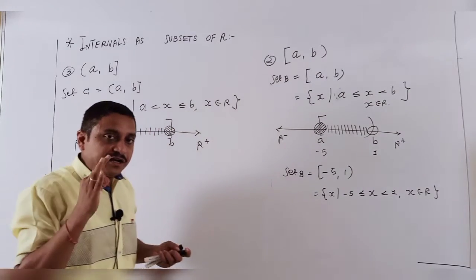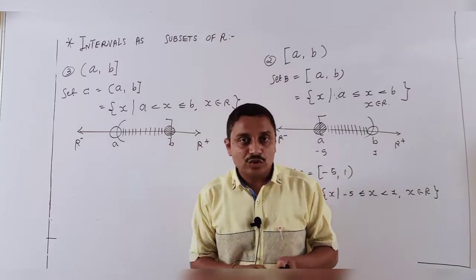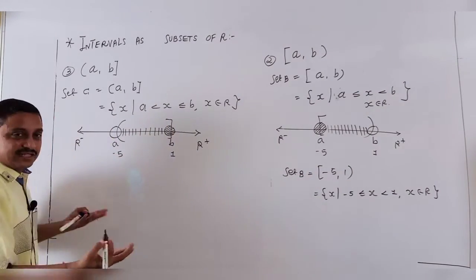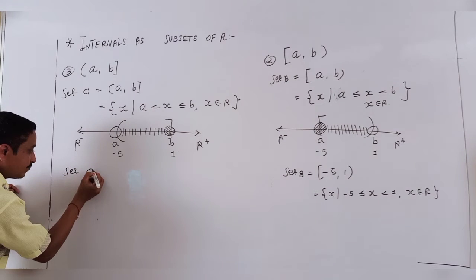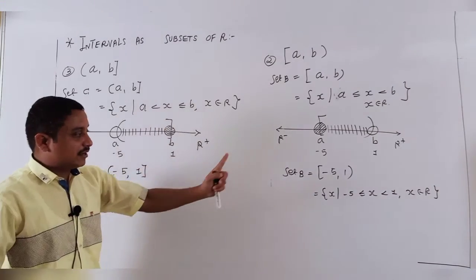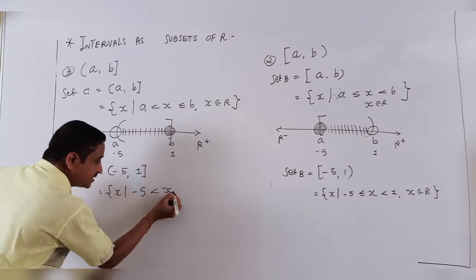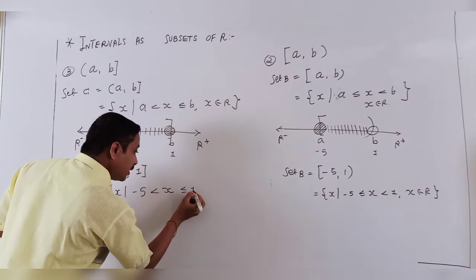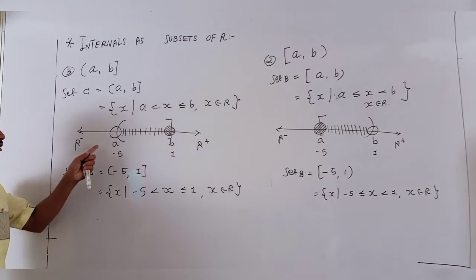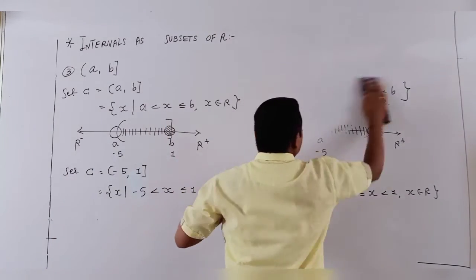It means, students, finally done. The first letter A here is not counted in the answer. So I give you the same example here, students, regarding -5 to 1. For the set C, you go open bracket -5 to close bracket 1. Same example I show. So my answer is x such that -5 is less than x less than or equal to 1, countable in the real numbers. And that's my third interval, for the set of intervals open to close.